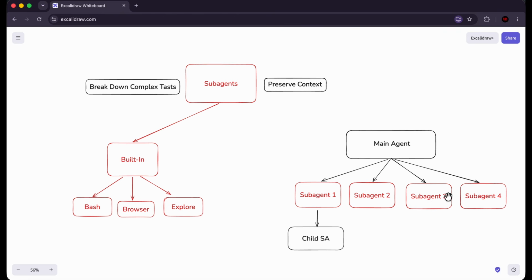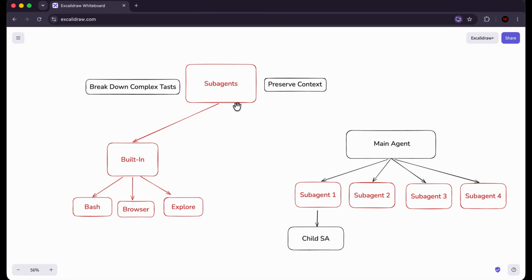So there's a different task given to each subagent. Now, subagents can also launch their own child subagents, which are further subagents of subagents, but a child subagent cannot launch another subagent. So the subagents created by the main agent can launch further subagents, but those subagents that have been created by a subagent cannot launch further subagents. That's just something to keep in mind.